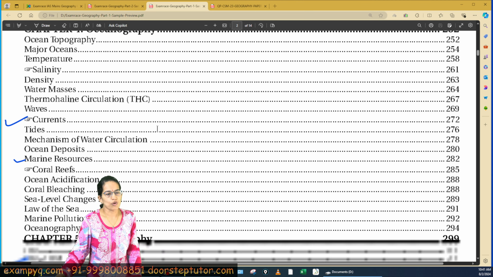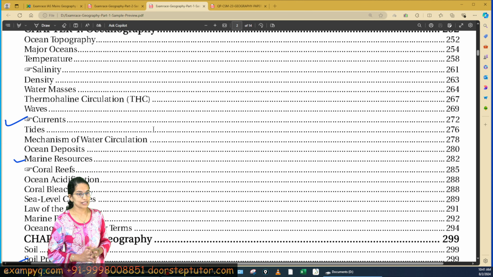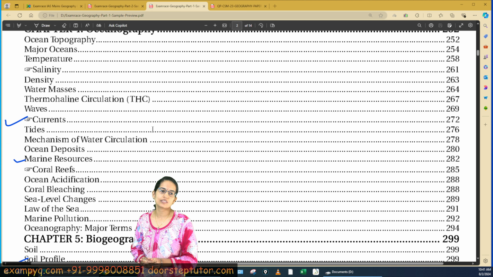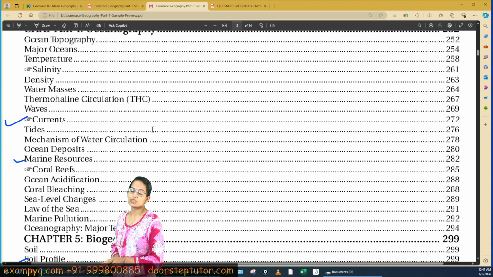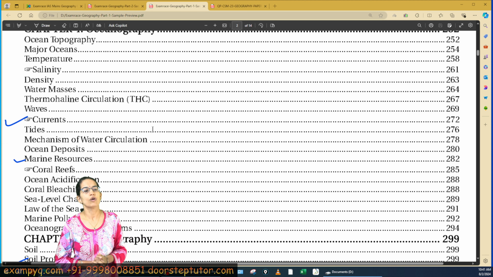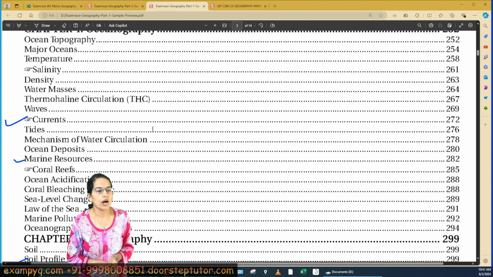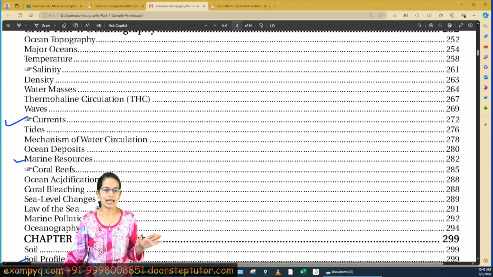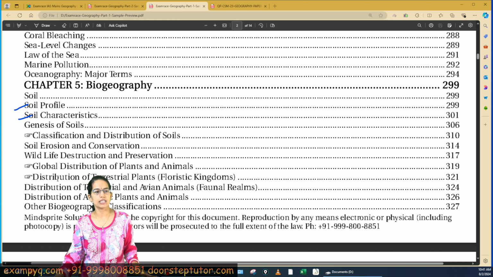The next is from oceanography. There were a decently good number of questions that were seen. Questions pertained to marine resources, which are less commonly asked, but yes, there was a question on an expected section, which is ocean currents, right? Now, each of these topics, as you can see, we have marked. Currents, salinity and coral reefs are really important. The coral bleaching and the important events under coral bleaching are important.